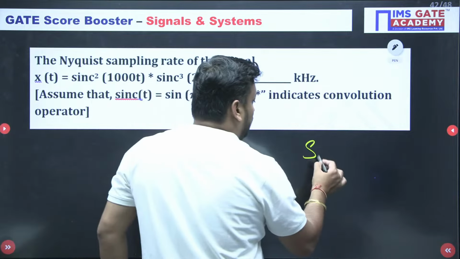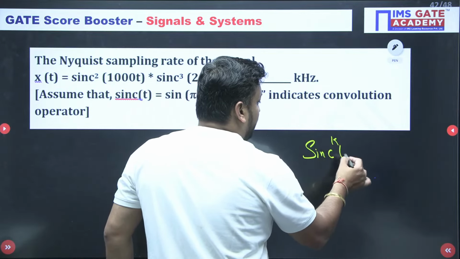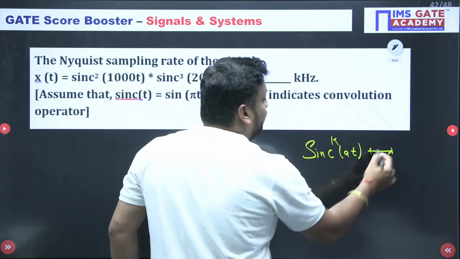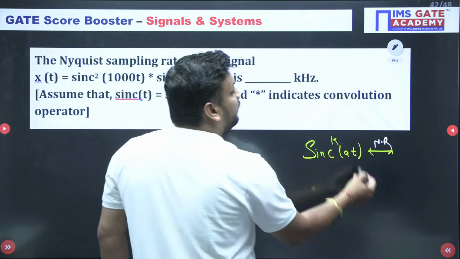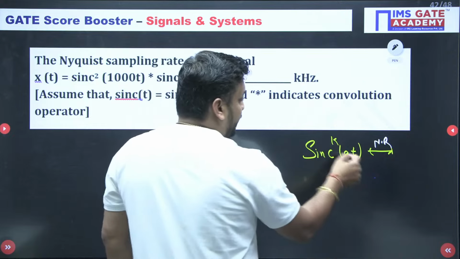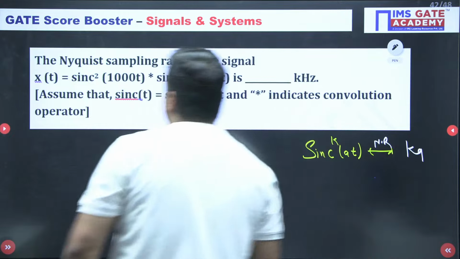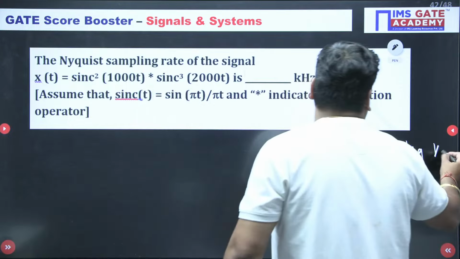Again a short trick. Do you know sinc of Kt, its Nyquist rate directly? Sinc of At, Nyquist rate is A. So the Nyquist rate of sinc of Kt is K hertz.